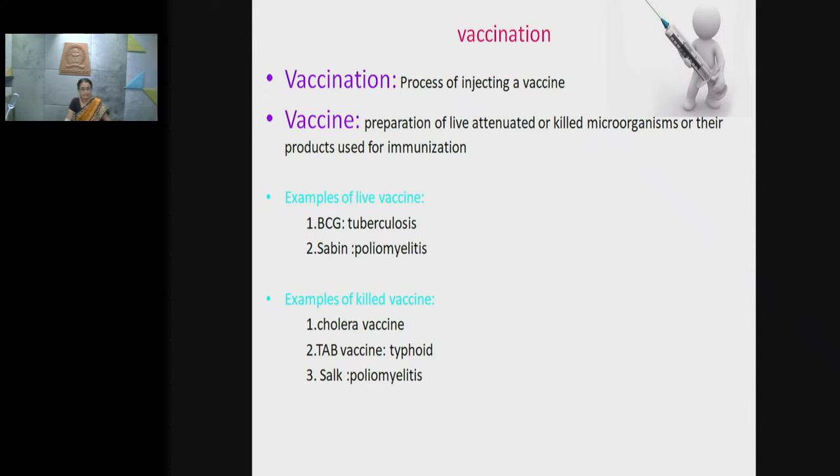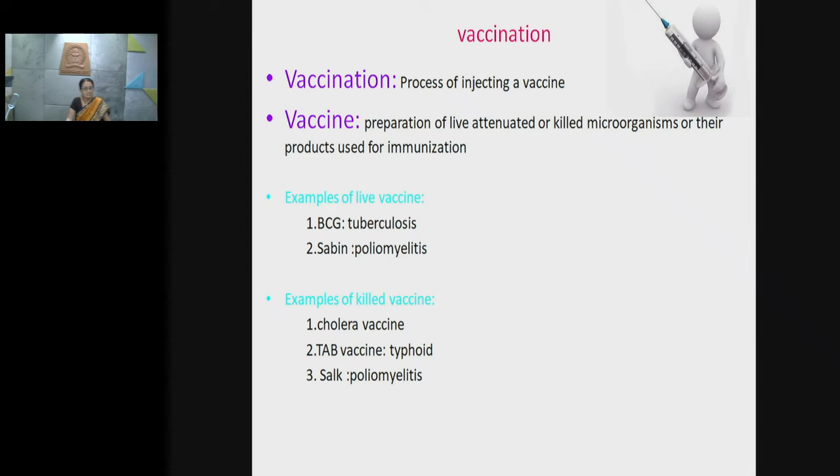So live attenuated means what? Attenuation is the process wherein the pathogenicity of the pathogenic organism is either nullified or reduced. That process is attenuation. So, depending upon whether the preparation is live attenuated or killed, the vaccines may be live vaccines or killed vaccines. Best example of live vaccine is BCG.